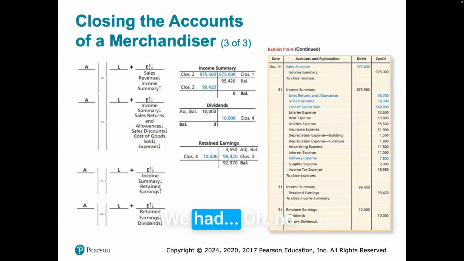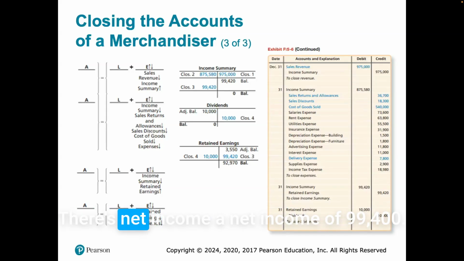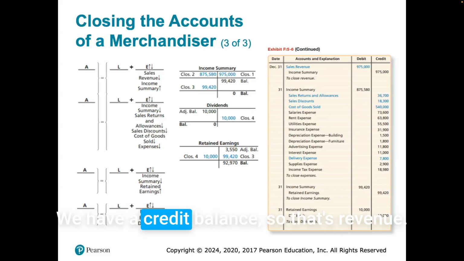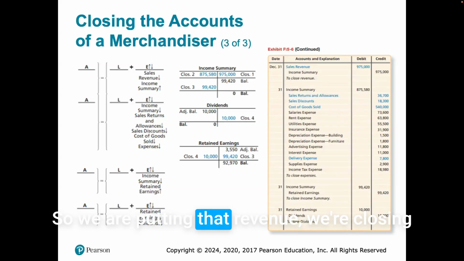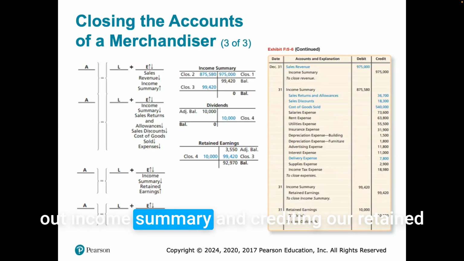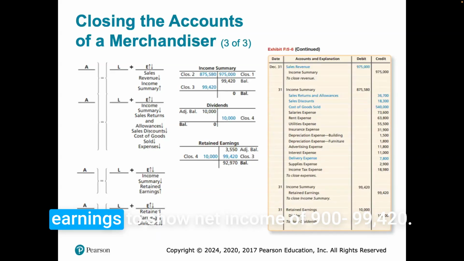We had, oh no, that's net income. The net income of 99,400. We have a credit balance. So that's revenue. We have revenues over expenses. So we are putting that revenue, we're closing out income summary and crediting our retained earnings to show net income